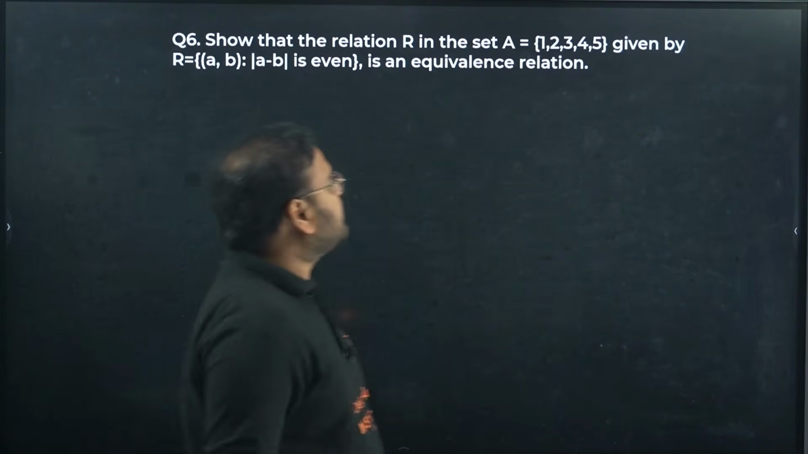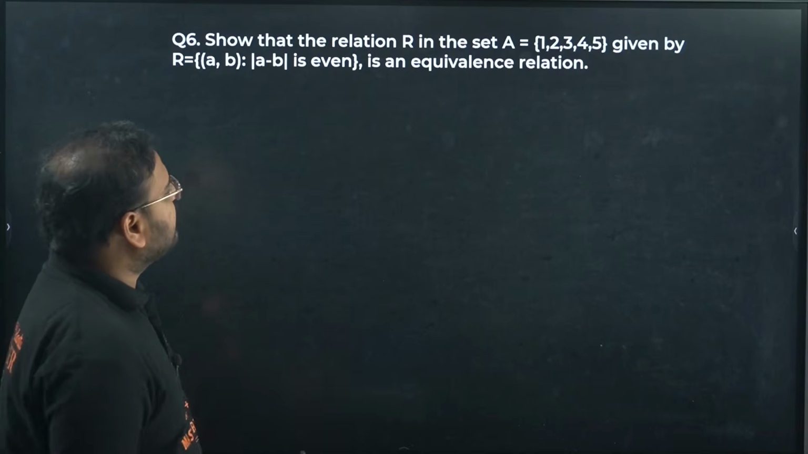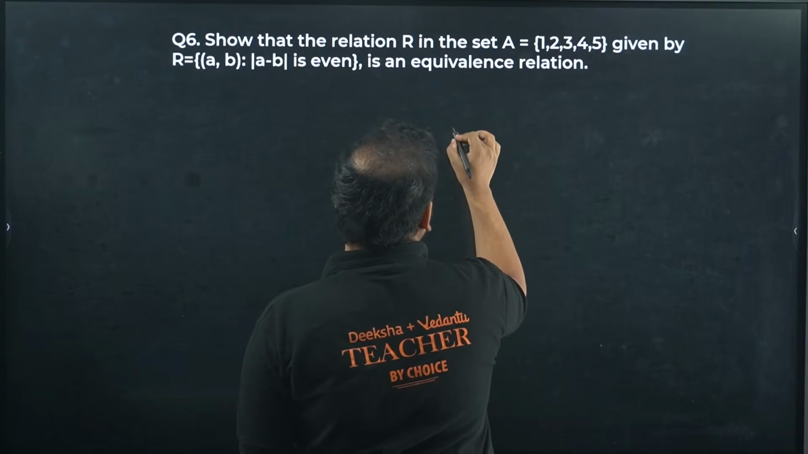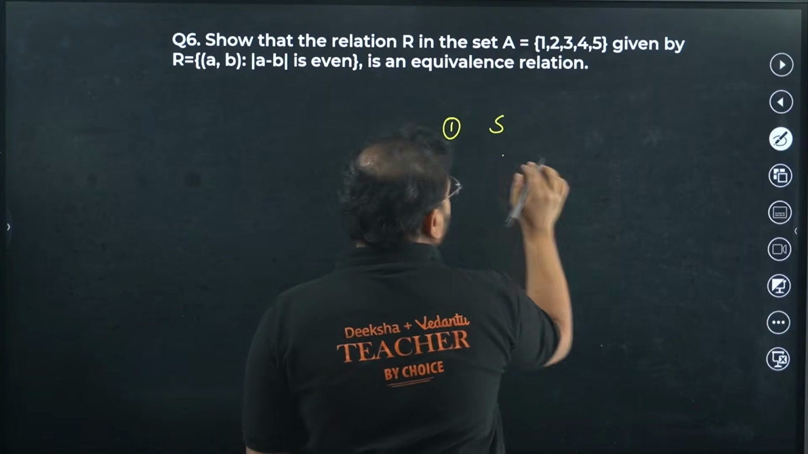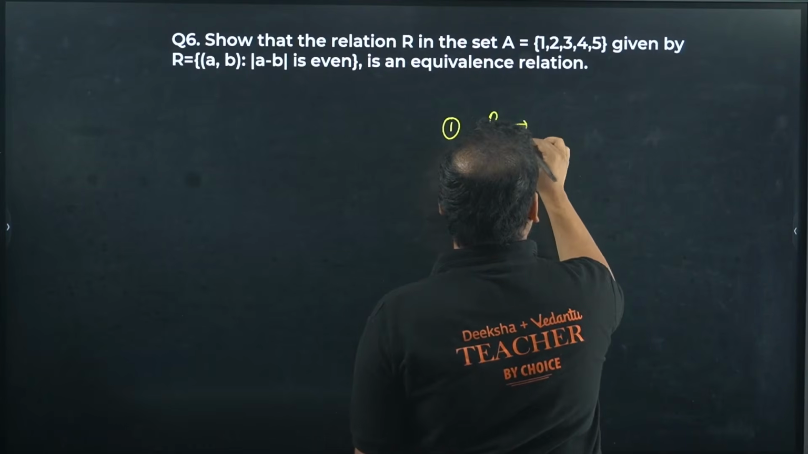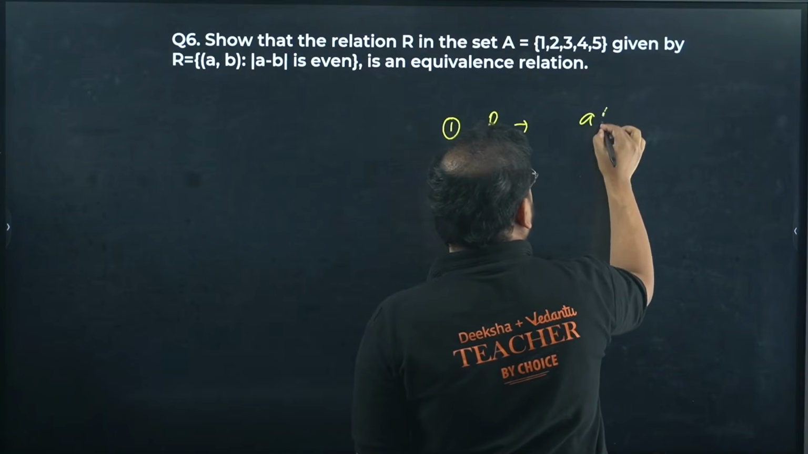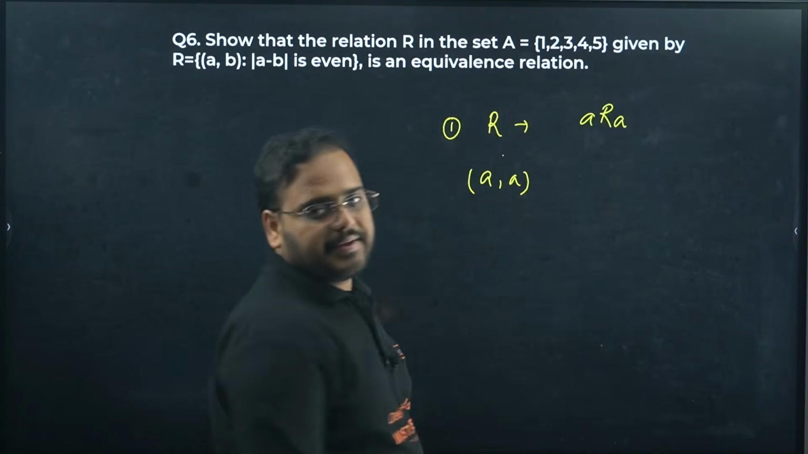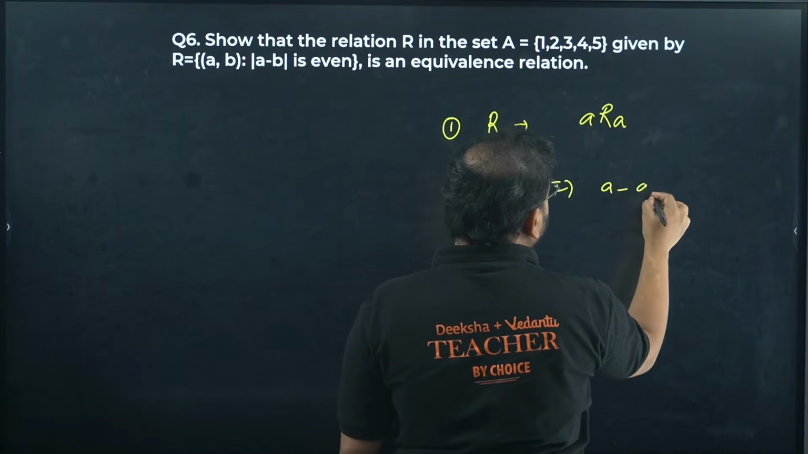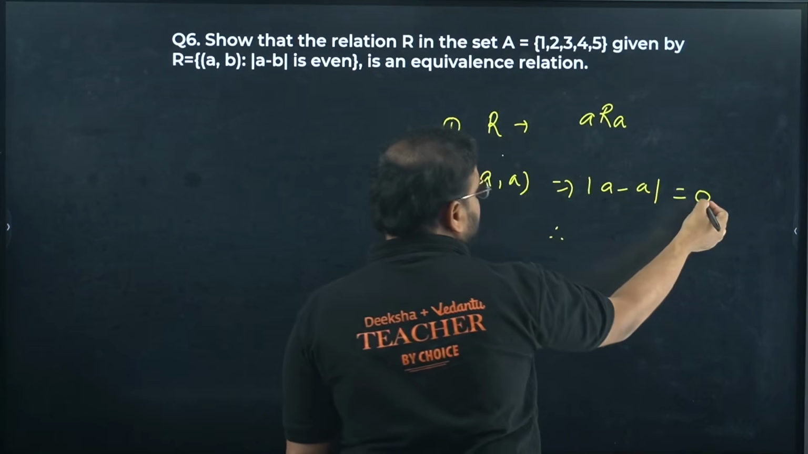So that the relation R in the set A given by R equals (a, b), |a minus b| is even, is an equivalence relation. Okay, so I'll give you a hint for this and then move on. The first part is for reflexive. What happens for reflexive? The ordered pair is (a, a) and the relation is ARA. If you remember, the relation is ARA. For ordered pair (a, a), this will become what, beta? It will become |a minus a|. This value is 0.